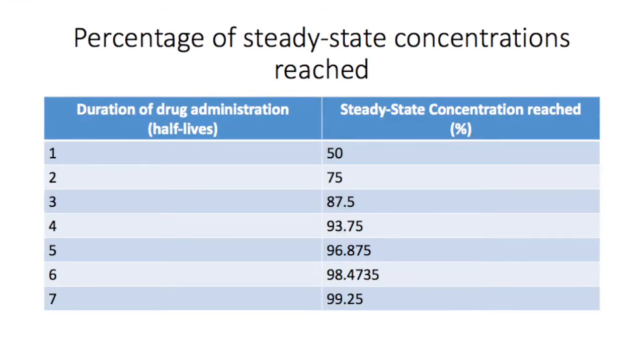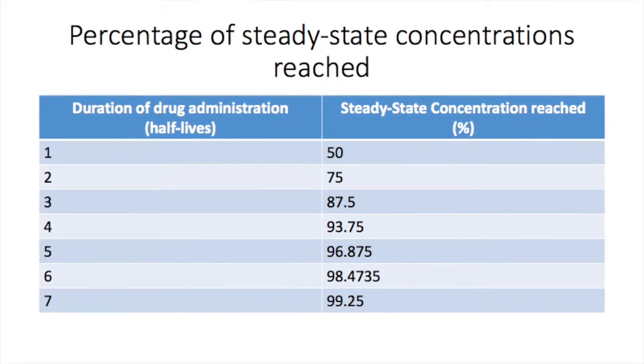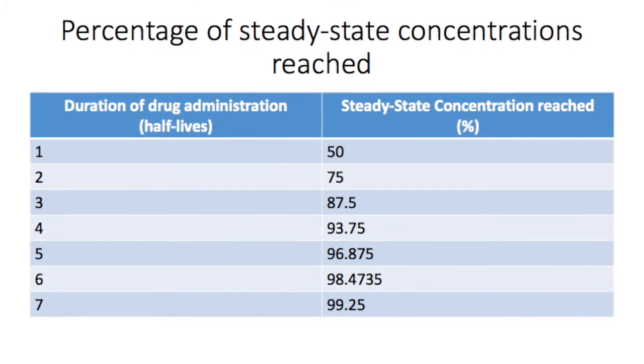Let's begin to look at the factors determining the average plasma drug concentration, as well as the fluctuation in concentrations at steady state. First, we must realize that the time it takes to achieve steady state is totally independent of the dosage regimen. It depends solely on the drug's half-life.